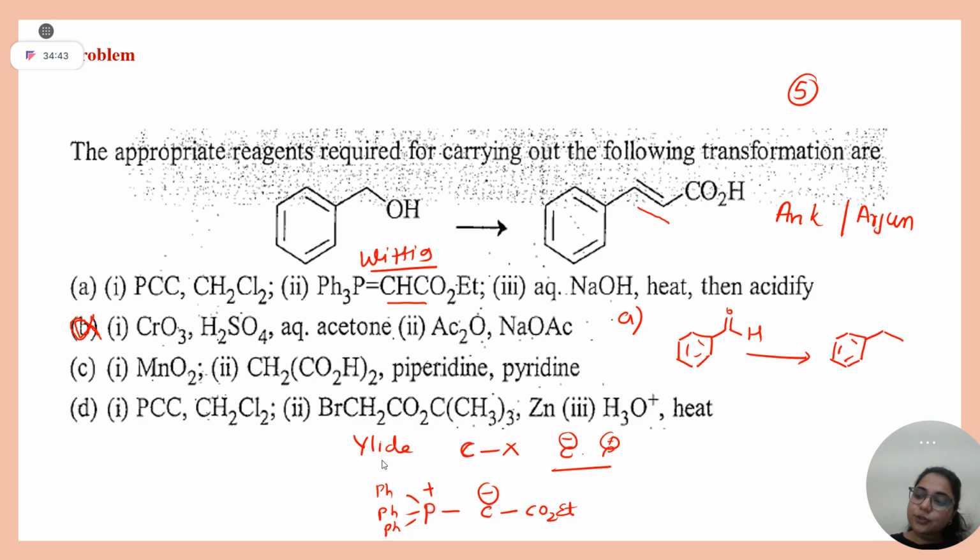So let me tell you, students who don't know, since this carbanion is stabilized by this electron withdrawing group, right? So ylide can be of two types: stabilized, unstabilized.